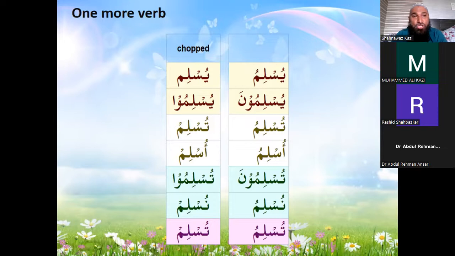Otherwise, we will be shocked to see the list of things that we have done, and in front of Allah subhanahu wa ta'ala, we will not be able to deny any of the deeds that we have done. So, Allah ta'ala says, take account of yourself before Allah takes your account.